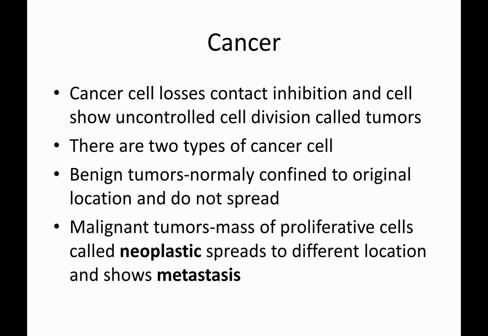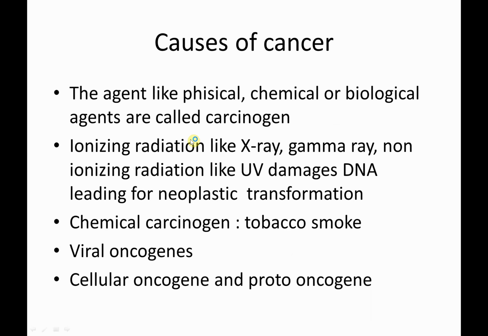Benign is normally confined to the original location, where it starts dividing and stays there only, producing a tumor which does not spread. Coming to the malignant tumor, it is a mass of proliferative cells, called neoplastic, which spreads to different locations and shows metastasis. That means wherever it goes, it starts uncontrolled division and spreads from one place to another.